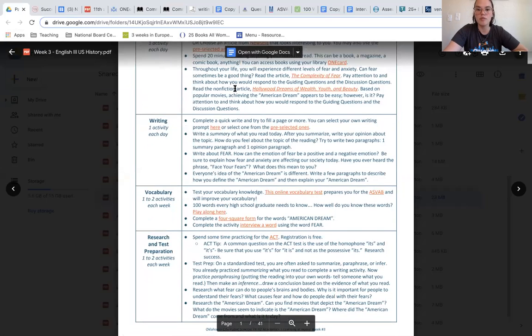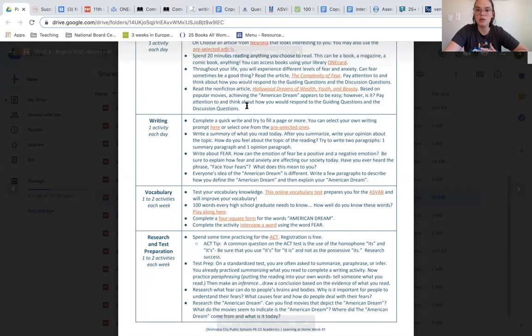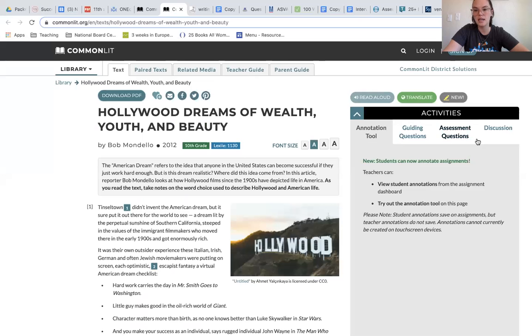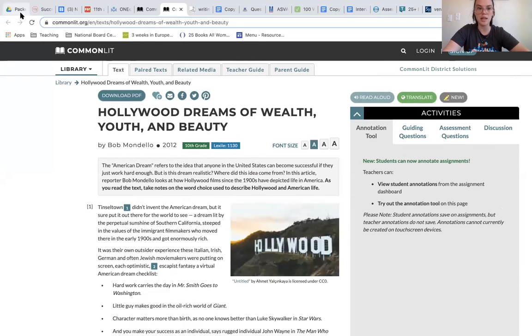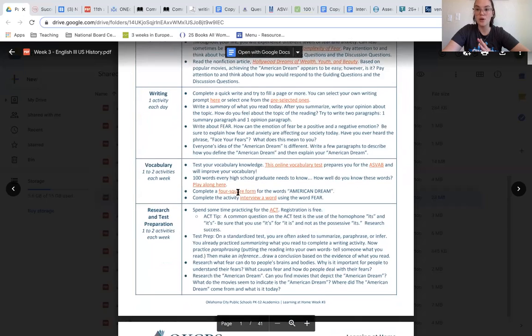Other options that you have for reading activities include reading the nonfiction article, Hollywood Dreams of Wealth, Youth, and Beauty. You're going to look at how, based upon popular movies, achieving the American dream appears to be easy. However, you're going to analyze, is it really that easy? You want to pay attention to and think about how you would respond to these guiding, discussion, and assessment questions. So again, here's the article. It's from CommonLit. That's for your reading activities.